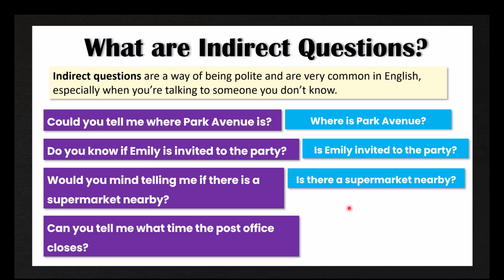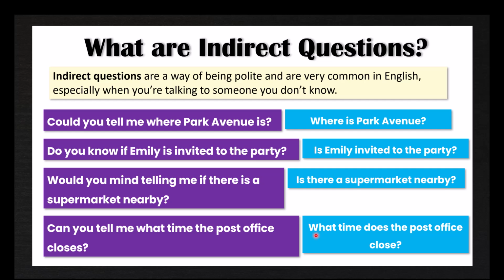Another example, can you tell me what time the post office closes? Again, you can see this is a question within a question. Can you tell me? And also, my real question, what time does the post office close? So if you can answer it with a yes or no, it does have to end with a question mark. However, if it's two questions in one, it's probably an indirect question.